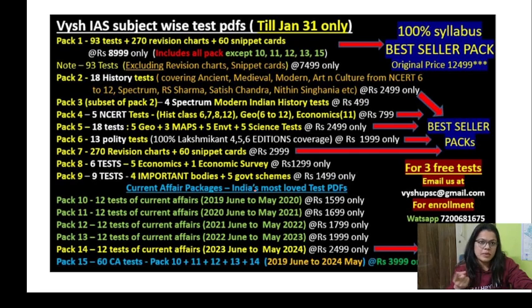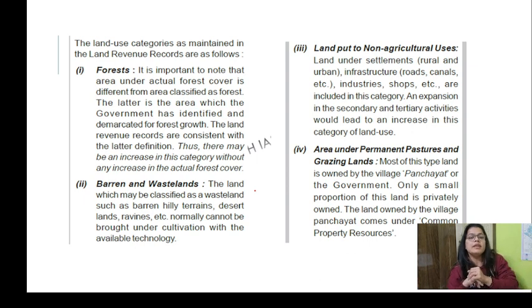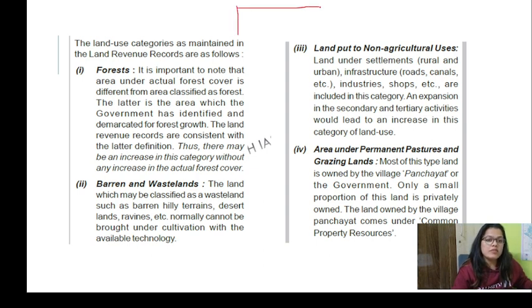We are continuing our chapter 3. The land use categories as maintained in the land and forest records are as follows. You must be knowing we have talked about two things. One is the administrative unit, another one was Survey of India. This basically depends on those mapping and all.